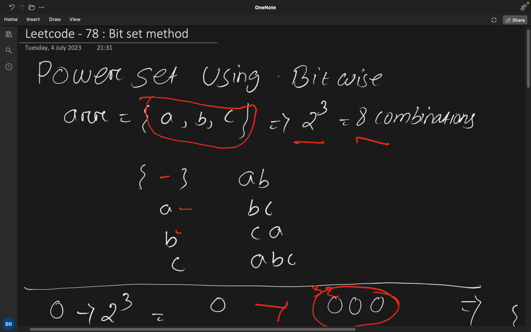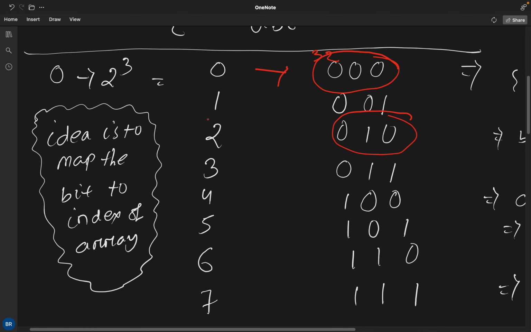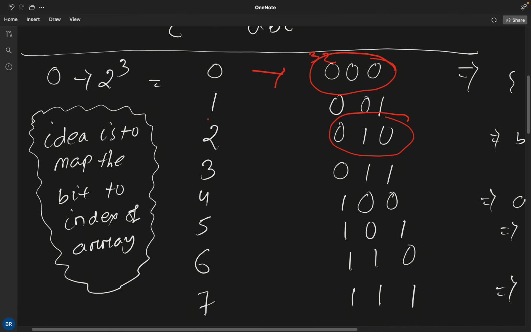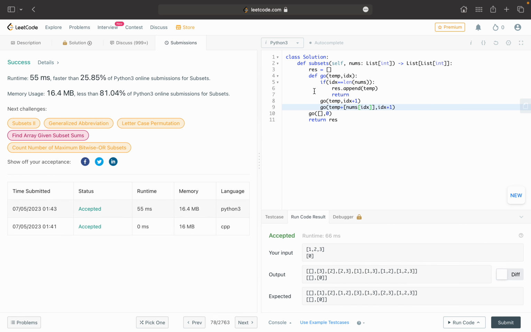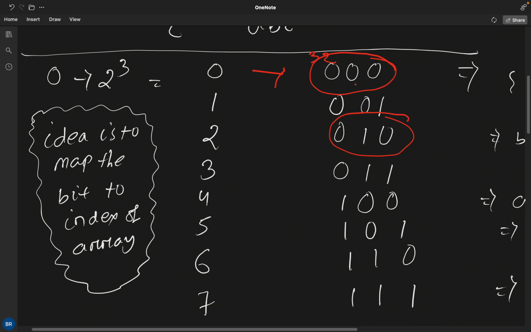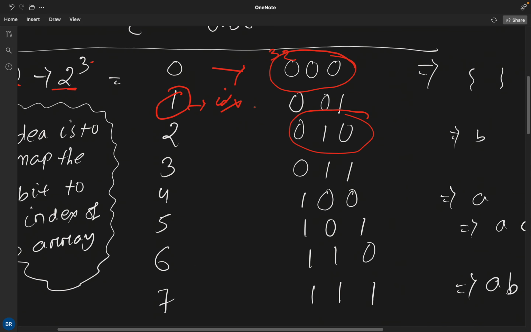So the whole idea is how to map these bits to these indexes and generate the subsets, because in this function we are calling this go function again and again. How do we stop that and do it in an iterative manner? What we will do is first move from 2 to the power 0 up to, excluding, 2 to the power 3, like in an open box. Then for every number, we will map its bit representation to index x. So the idea is like this.